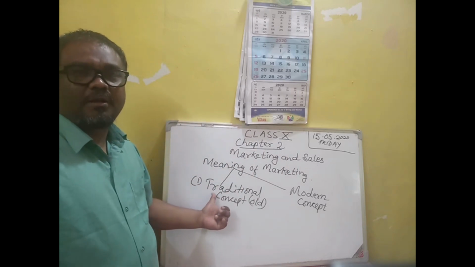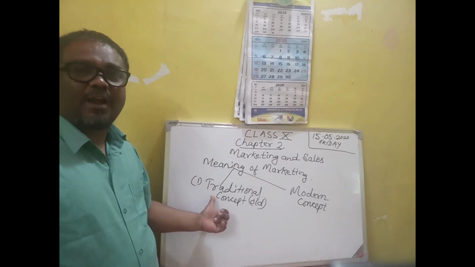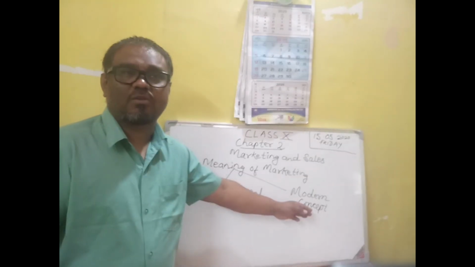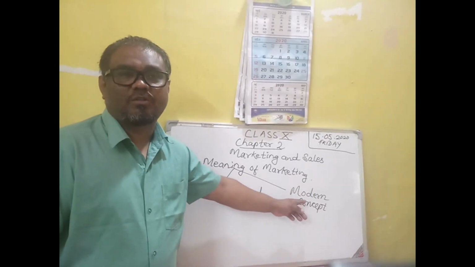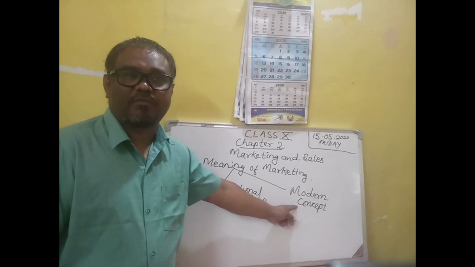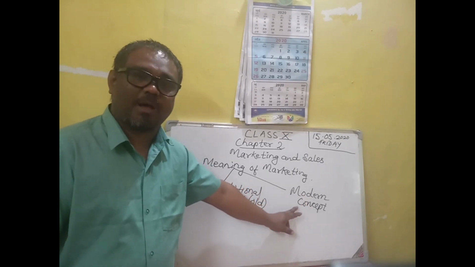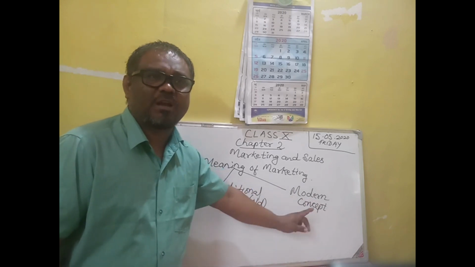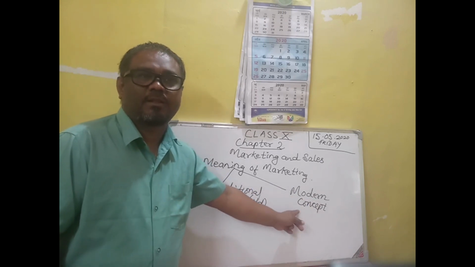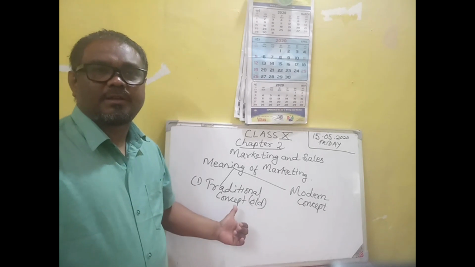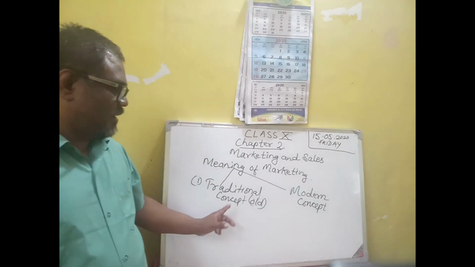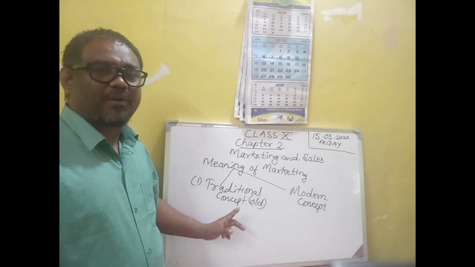In the traditional concept, the goods are sold right after production. In the modern concept, first the market is surveyed, then they produce the goods. After analyzing and surveying the market, then only goods are sold. In the traditional concept, marketing starts right after production.